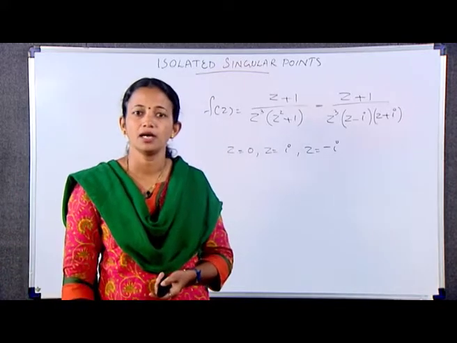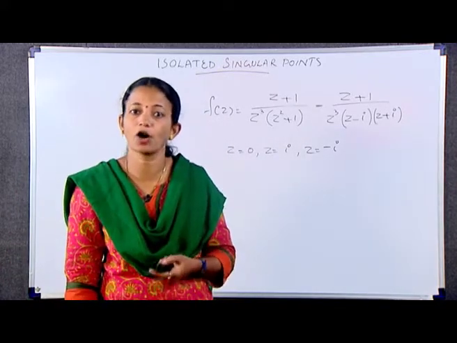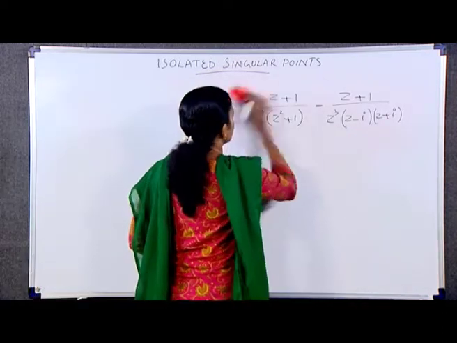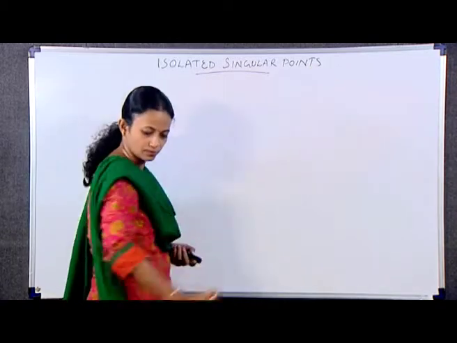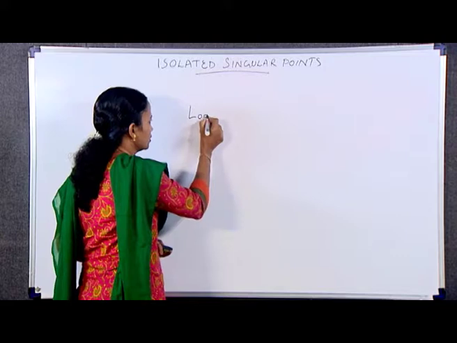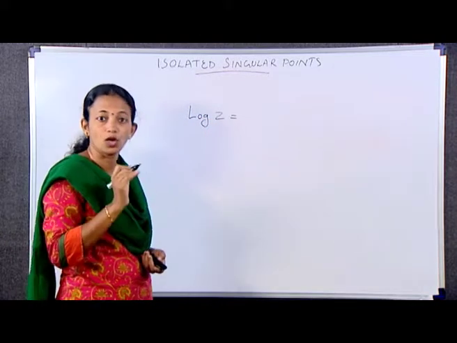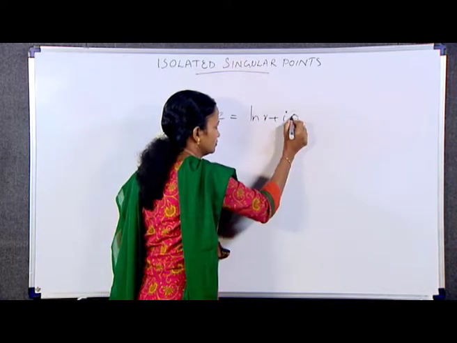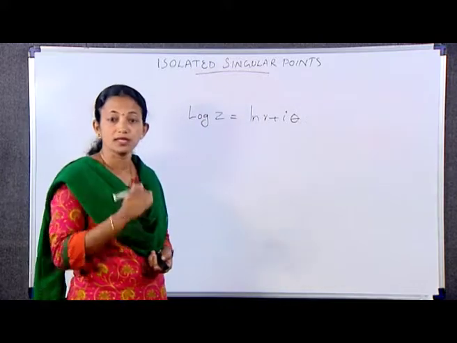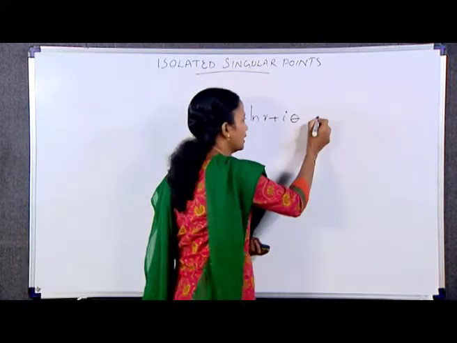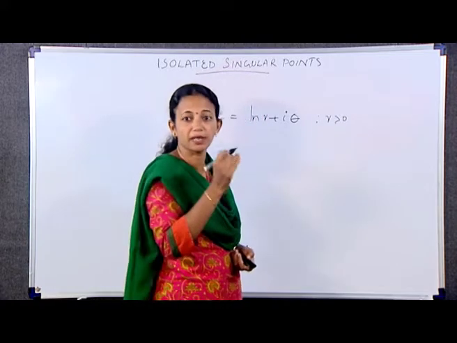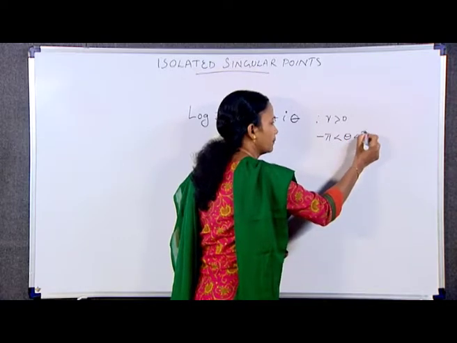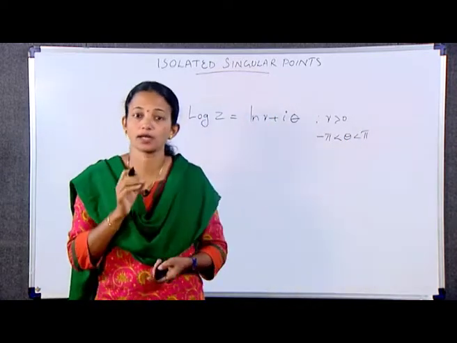Next example, the origin is a singular point of the principal branch, Log z = ln r + iθ, where r is greater than 0 and θ lies between -π and π, of the logarithmic function.